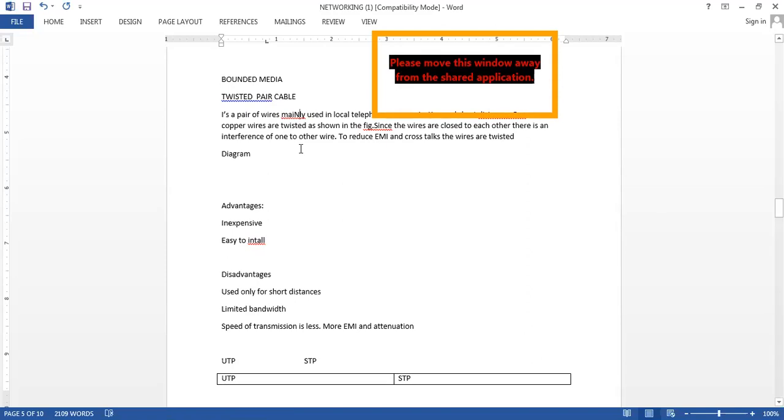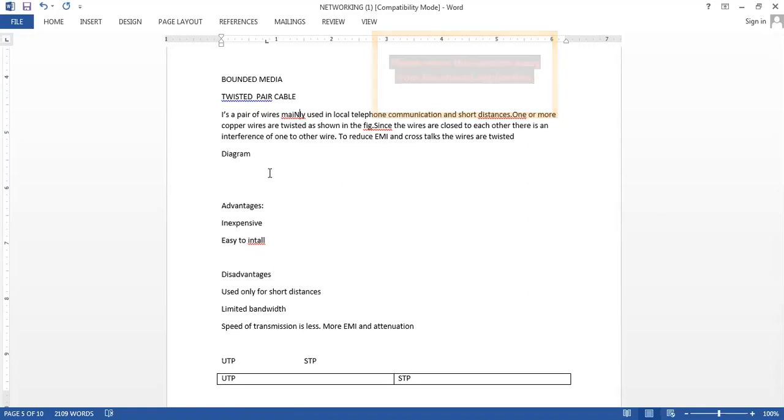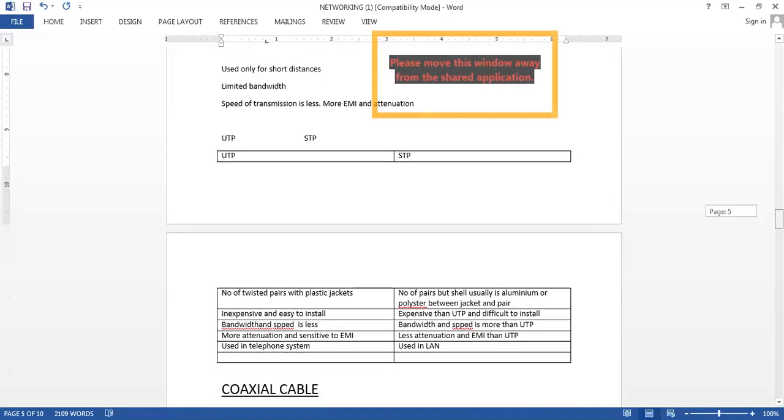Basically, the advantage is that they are inexpensive cables, as well as easy to install. Any layman can also install them. But the disadvantage is that they are used for shorter distances. They have limited bandwidth, and the speed of transmission is also low.